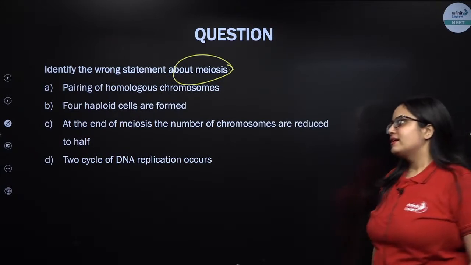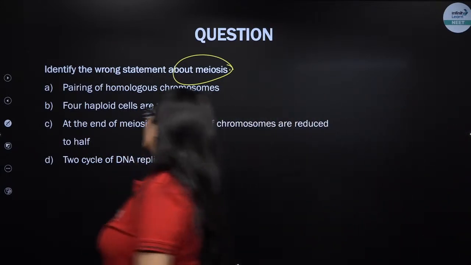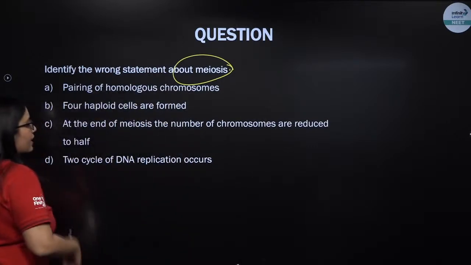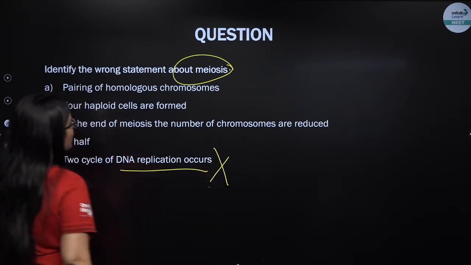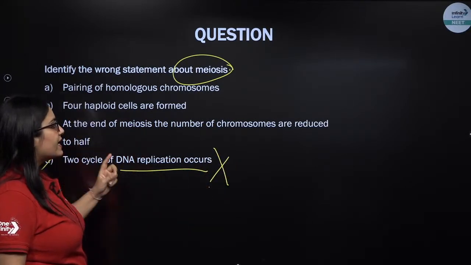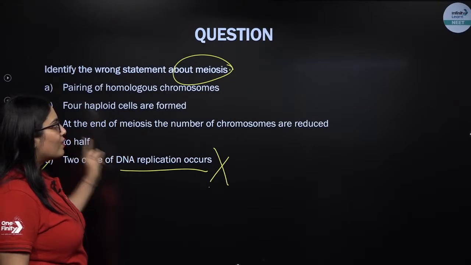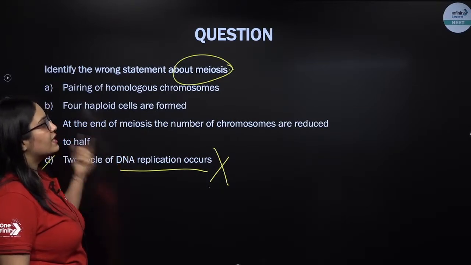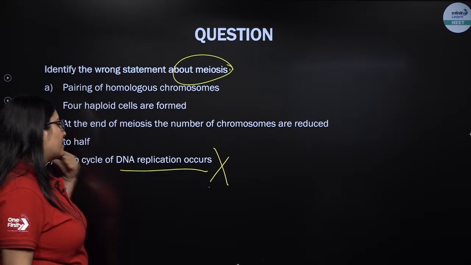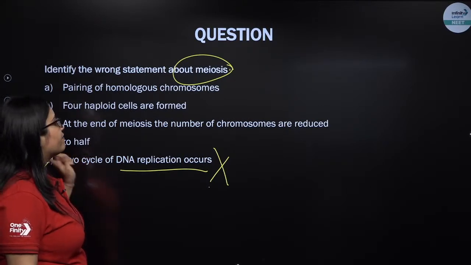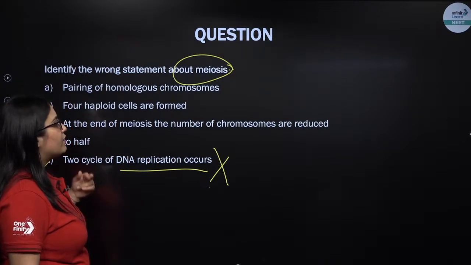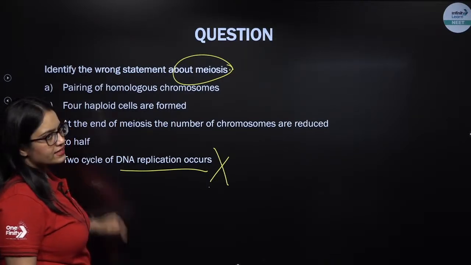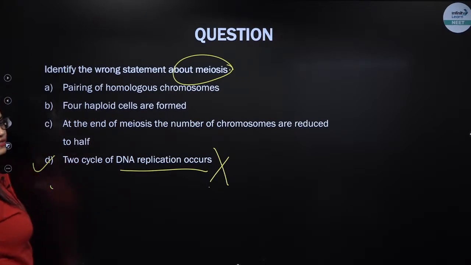According to this question, what is the incorrect statement? Two cycles of DNA replication never takes place. DNA replication takes place only once during meiosis, that too before meiosis 1, right before prophase 1. There won't be 2 cycles of DNA replication, but there will be karyokinesis and cytokinesis twice, in meiosis 1 and meiosis 2. That's right.